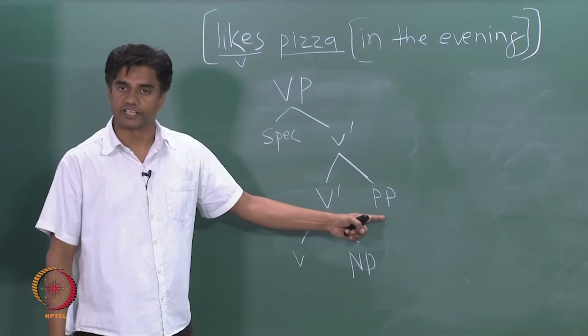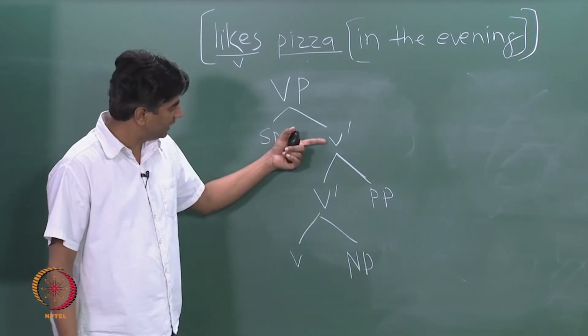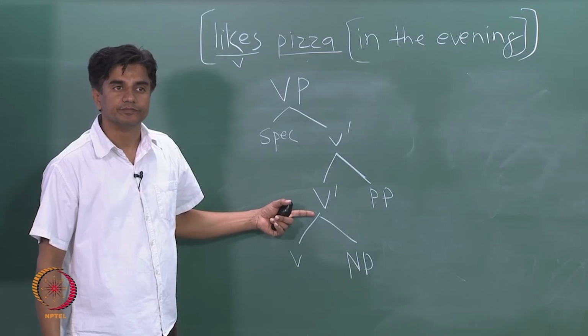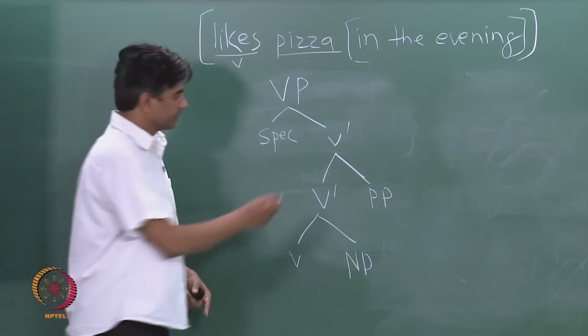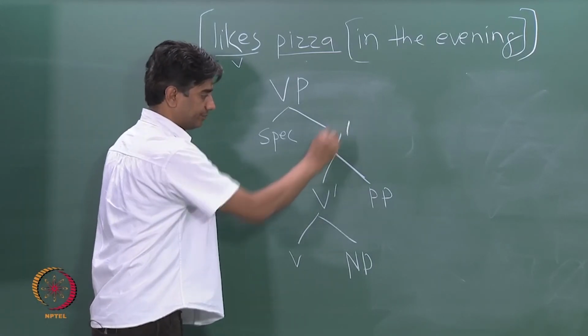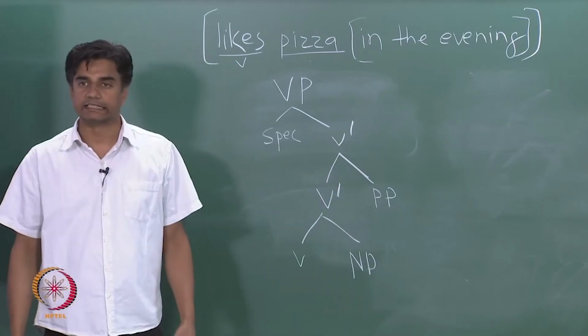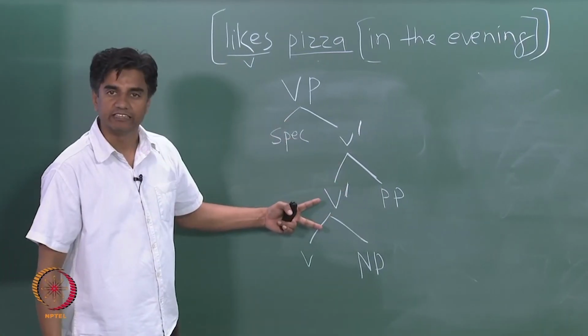To represent an adjunct, what we do is we create one more space. Okay? So with the help of this intermediate category, we are not changing anything.